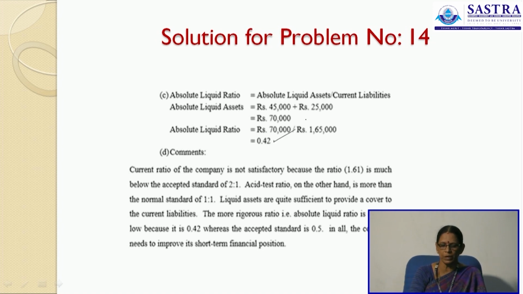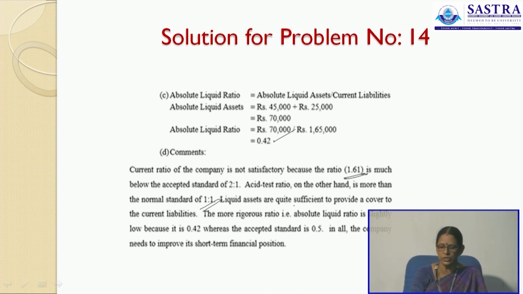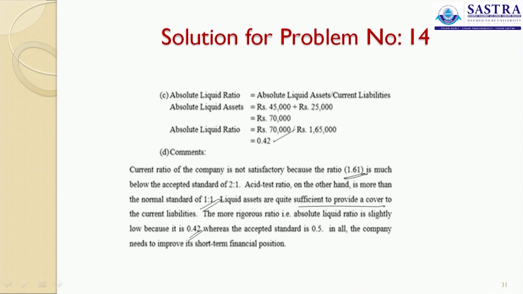Now, the current ratio of the company is not satisfactory because 1.61 is much less than the standard of 2:1. Always current assets must be 2 and current liabilities must be 1. Acid test ratio on the other hand is more than the normal standard of 1:1. Then the liquid ratio is quite sufficient to cover the current liabilities. The more rigorous ratio, that is the absolute liquid ratio, is slightly low because 0.42 is less than 0.5. In all, the company needs to improve its short term financial position. This is said to be the exact financial status of the corporation.